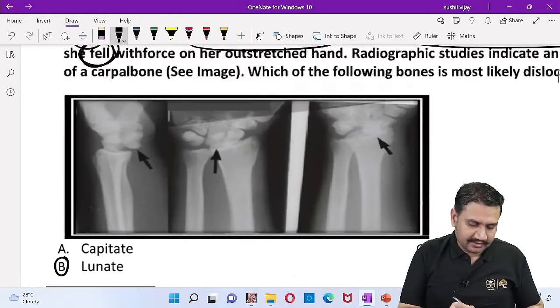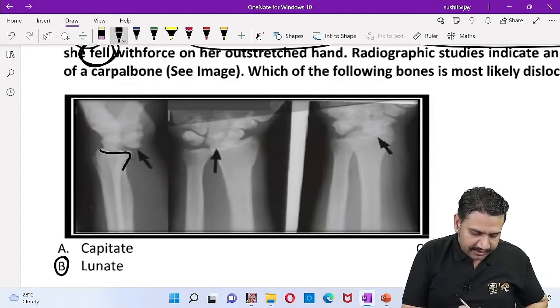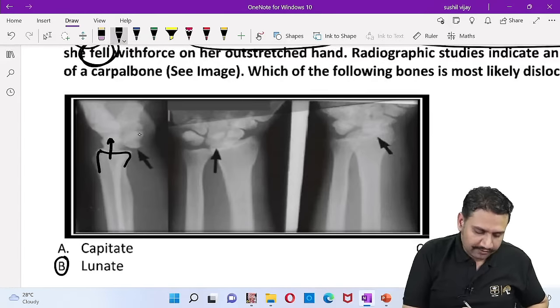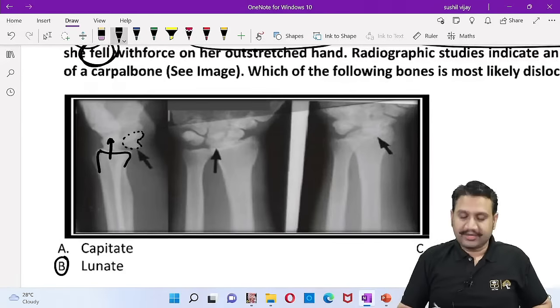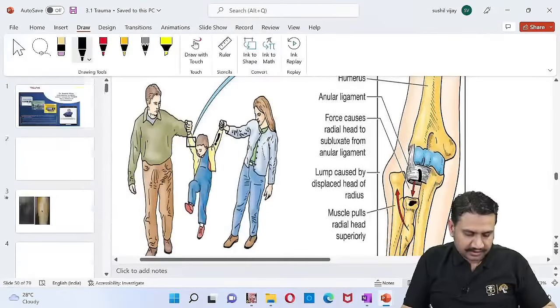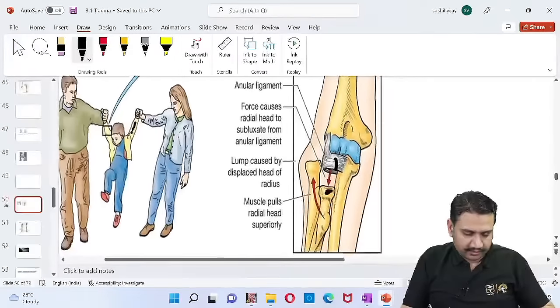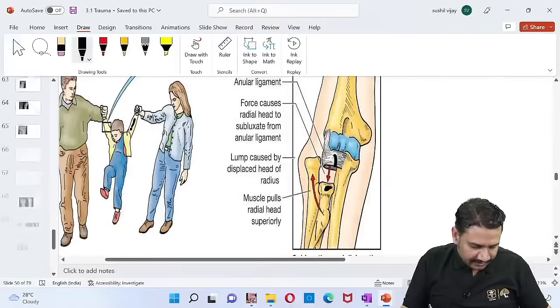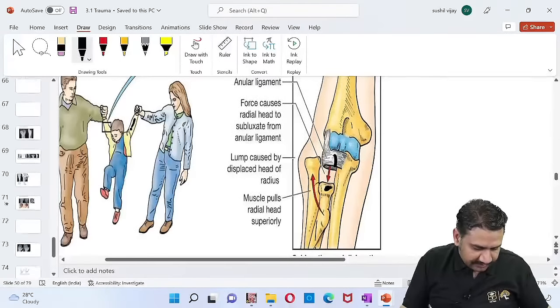Absolutely correct, because you can see this whole radius and the rest of the carpals are still in line, and the one standing out of its bed is the one known as the lunate. So lunate dislocation. How is the lunate dislocation a little different from the perilunate dislocation? It is a little different from perilunate dislocation, and I'll show you both these images together so that we can understand it.